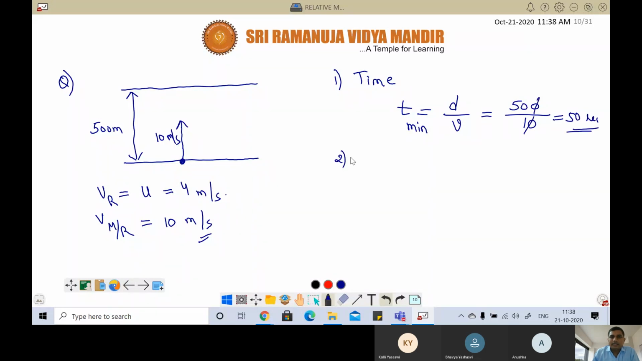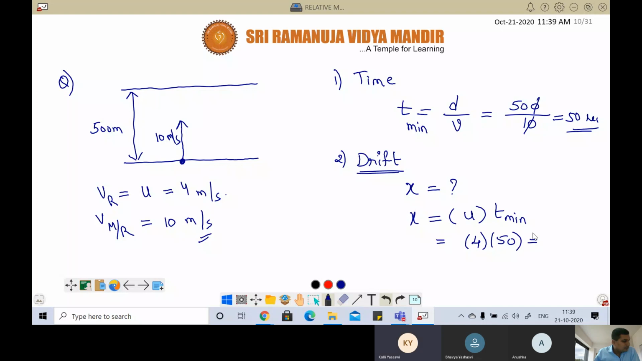Second, now in this shortest time case, will there be drift? Yes, sir. How much? So if there is drift, how much is it? Calculate. I told you the formula. What is the formula for drift? River velocity into the minimum time. Just now we got the river velocity. How much? 4. Time we already got. How much? 50, sir. So that is 200 meters.